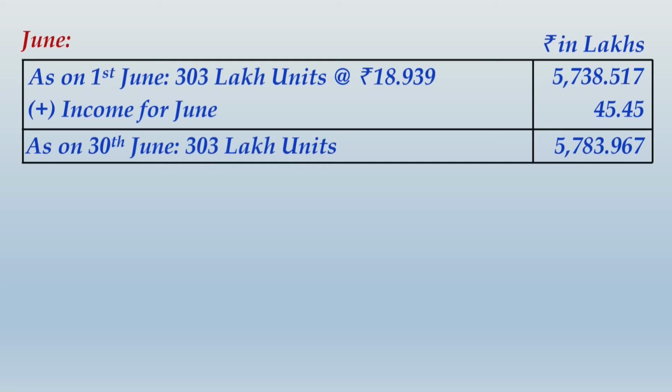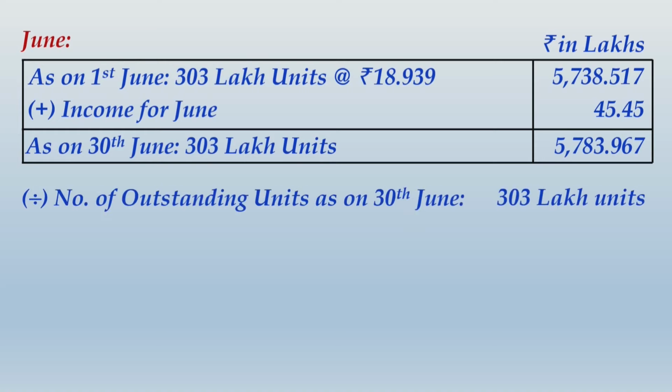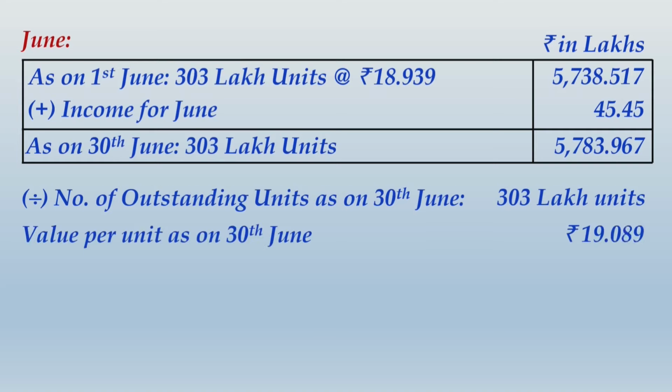And when this value is divided by the total number of units outstanding on 30th June, that will be obviously 303 lakh units. What you get is the adjusted value per unit as on 30th June, and that is coming to 19.089. Please keep in mind one thing, these are not the NAV values, because NAV for this 30th June is yet to be determined. So first write up this working quickly and then I take you ahead. Alright friends, once your calculations for June are complete, let us move ahead.